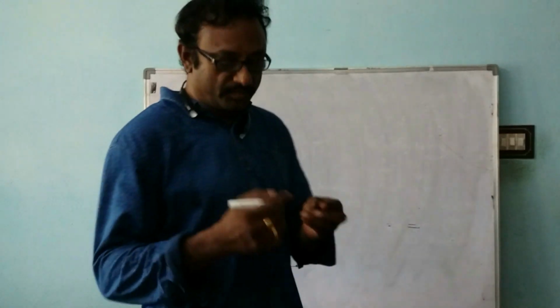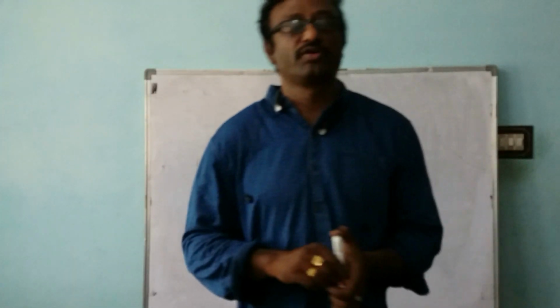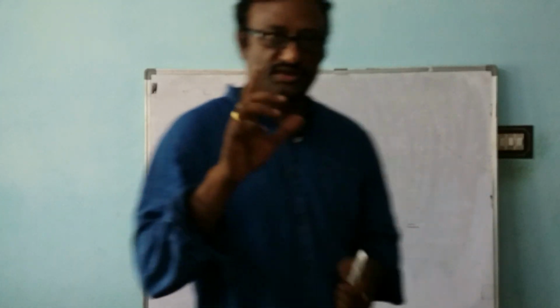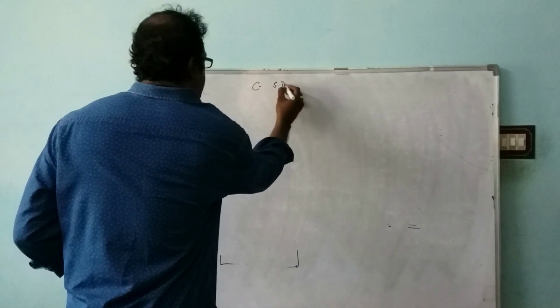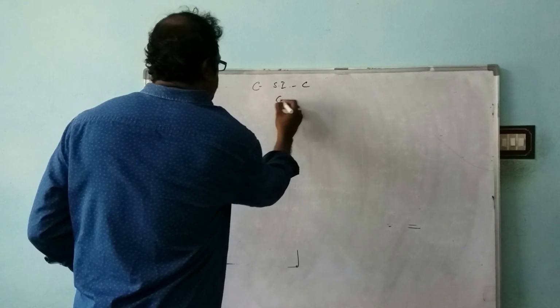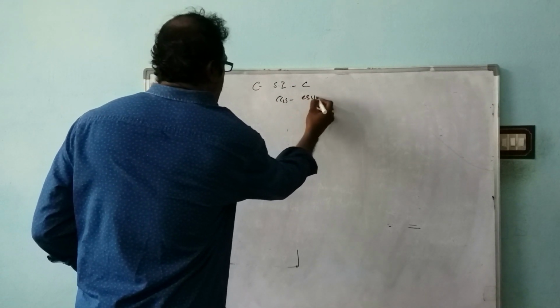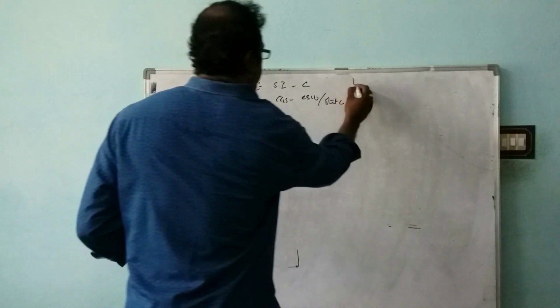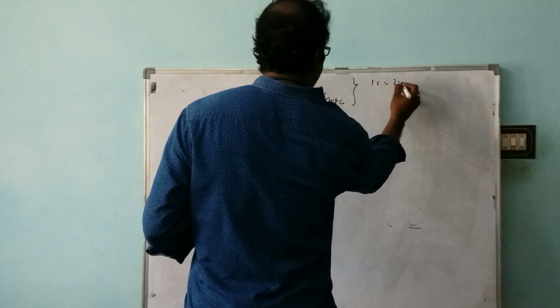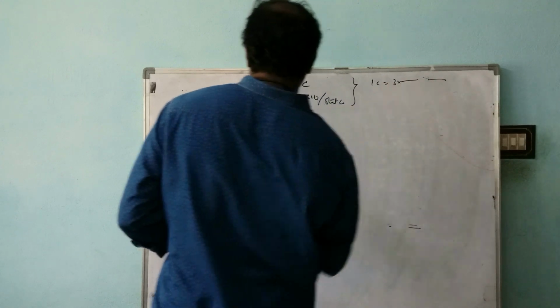We're going to look here. In this video, we have learned about the charge. I'm recalling all these things. The charge, the units of charge: the SI unit is coulomb, and the CGS unit is ESU or stat coulomb. And 1 coulomb is 3 into 10 to the power of 8 stat coulomb. Just remember this value.